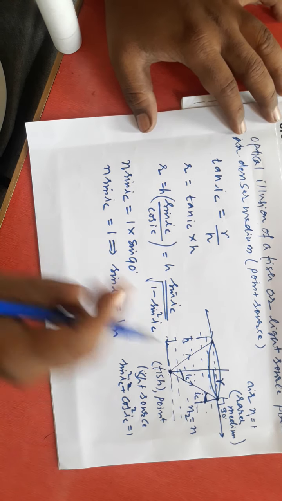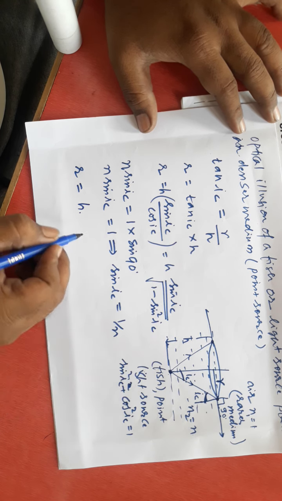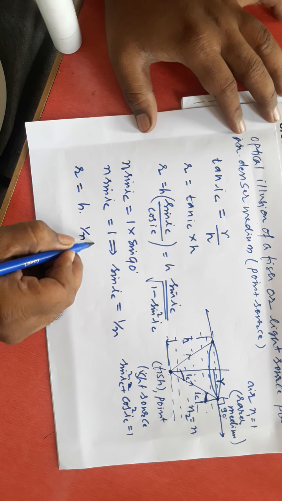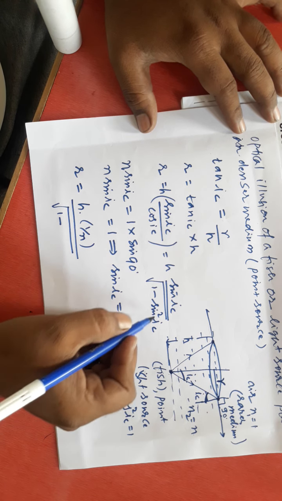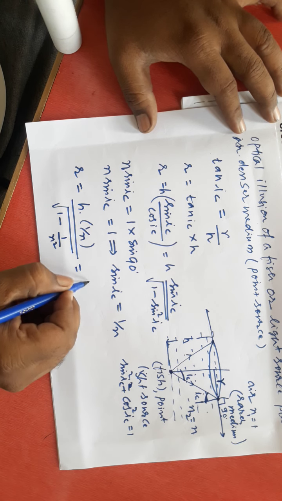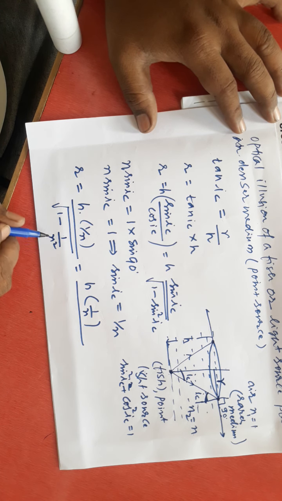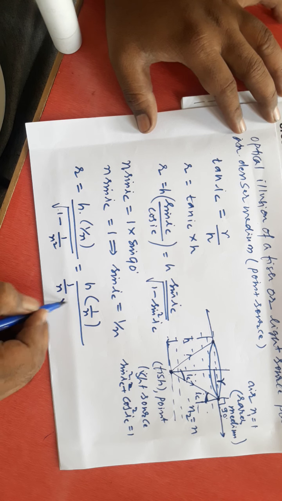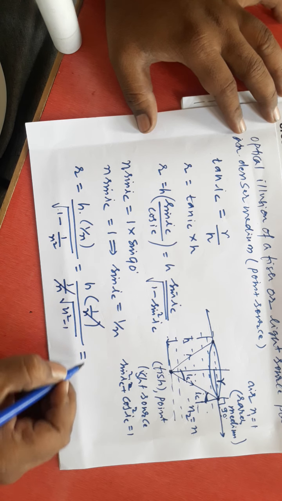Then if you substitute this here, r will be equal to h into sine IC, which is nothing but 1 by n, divided by root of 1 minus sine IC square, that means 1 minus 1 by n whole square, 1 minus 1 by n square. This will be h into 1 by n divided by, inside this root what I will get, n square minus 1 divided by n square. 1 by n square, if you take it out, this will be 1 by n. This is root of n square minus 1. This 1 by n gets cancelled.